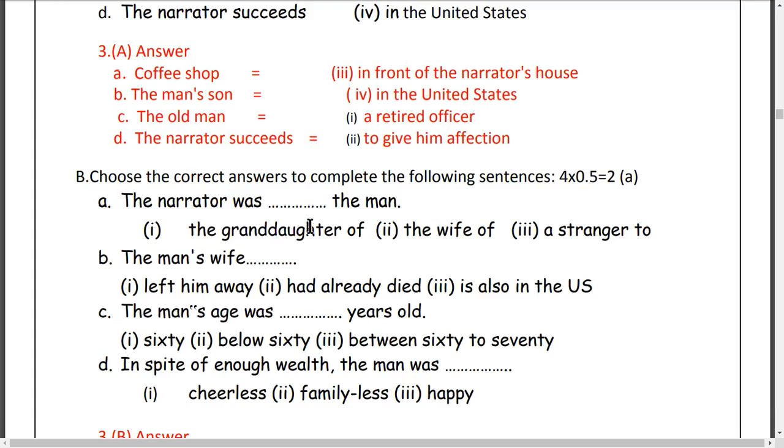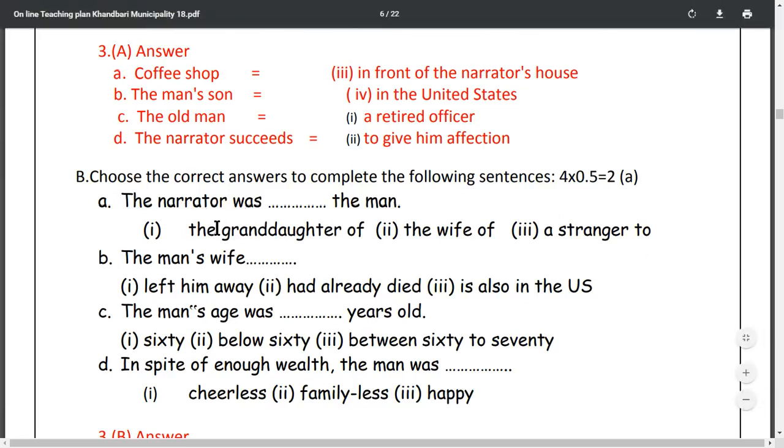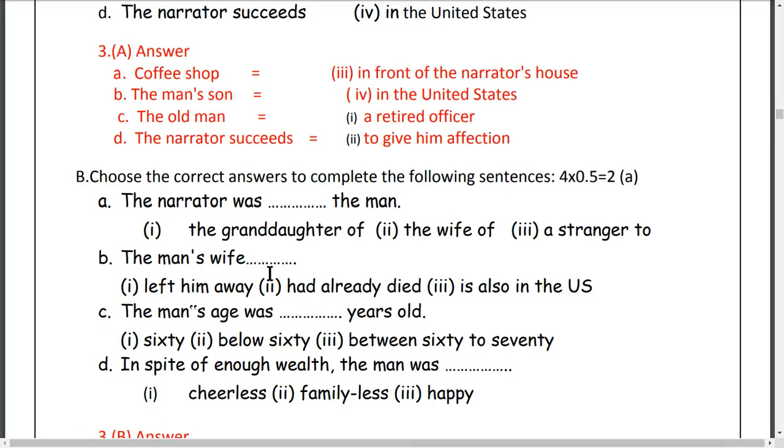The narrator was granddaughter of the wife of a stranger. Which is correct here? There are 3 alternatives here: first, second, third. The man's wife left him. The man's wife left him, but had already died. Is also in the USA.